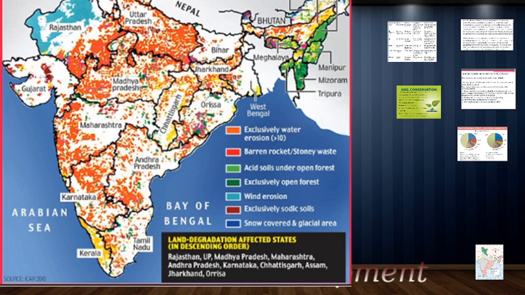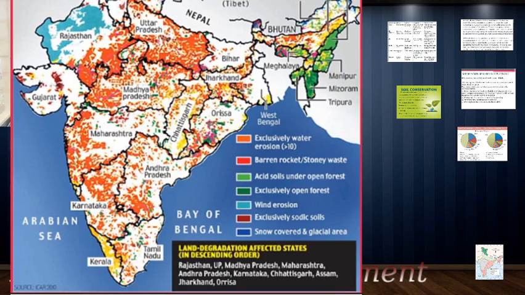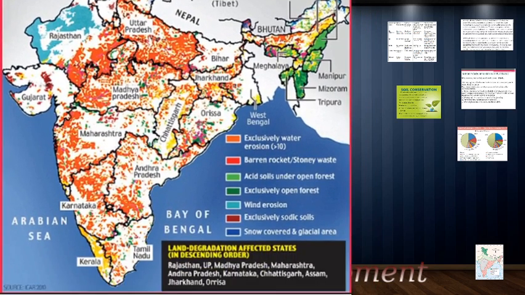Either there has been mining done over there and then waste has been thrown over there. The green region is acid soils under open forest, maybe because of some industrial waste being dumped in those areas. That is why it has become acidic in nature. Exclusively open forest is the dark green portion. The teal color portion is wind erosion, especially in the Rajasthan area, mainly because of the strong winds which come over there and cause dust storms.